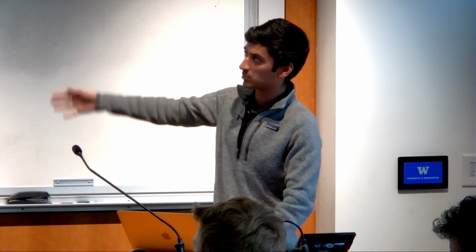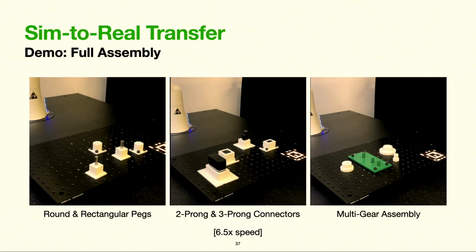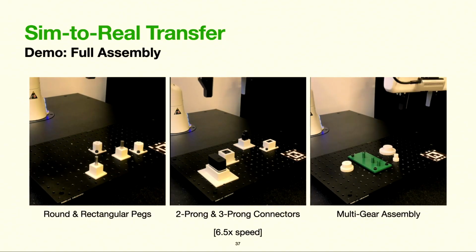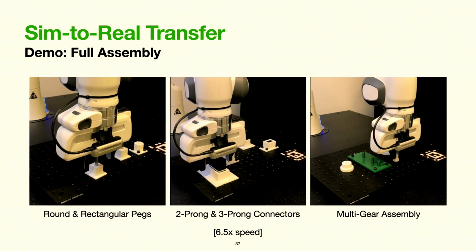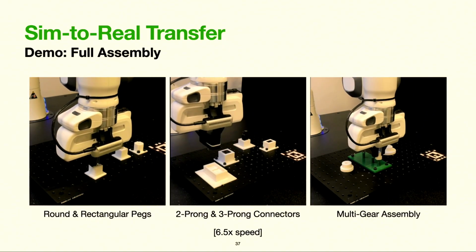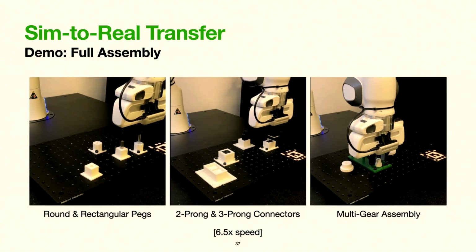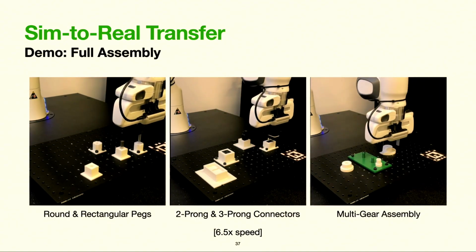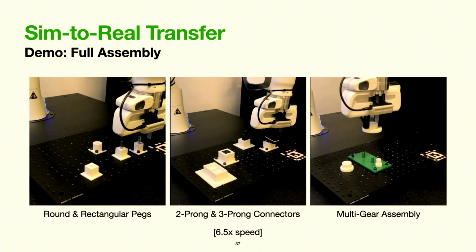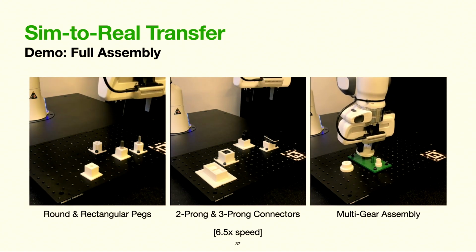So the parts were no longer pre-grasped. Again, we placed the parts in front of the robot on the board. We detected all the parts from RGB and deployed our RL policies on each part. And the system achieved success rates of 89% over all trials, with near perfect performance on the gears and connectors.